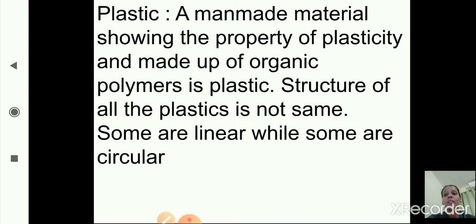Some are linear while some are circular. So the structure of all plastic is not the same. Some are linear while some are circular. This is about the man-made material plastic. A man-made material which shows the property of plasticity and is made up of organic polymer is called plastic, and the structure of plastic is not the same. Some plastics are linear while some are circular.